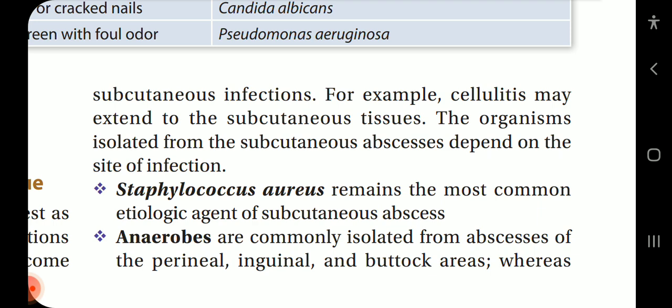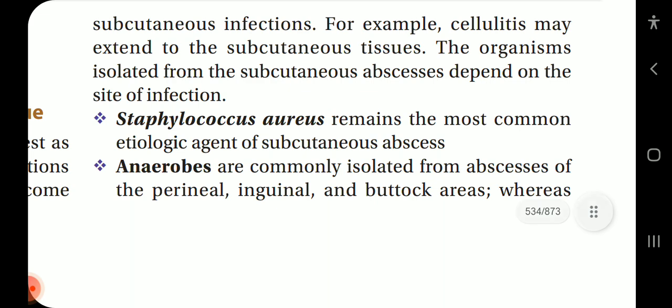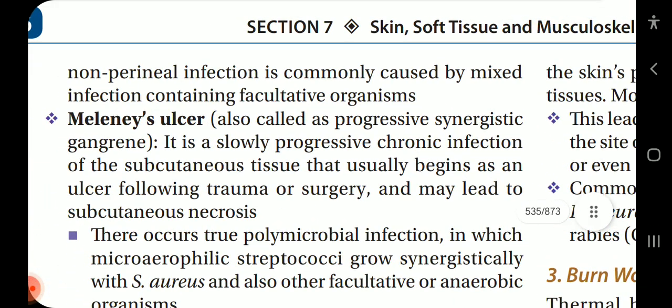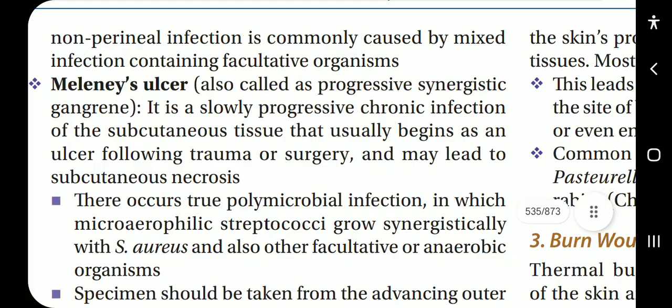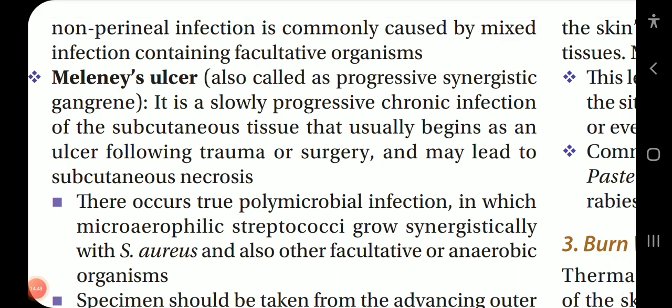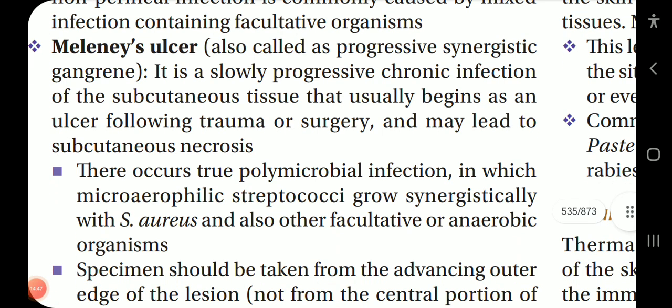The organism isolated from the subcutaneous abscesses depends on the site of infection. Staphylococcus aureus remains the most common etiologic agent of subcutaneous abscess. Anaerobes are commonly isolated from abscesses of the perianal, inguinal, and buttock areas, whereas non-perianal infection is commonly caused by mixed infections containing facultative organisms.